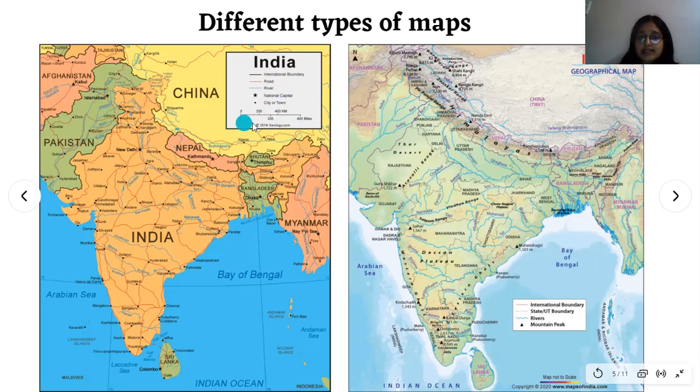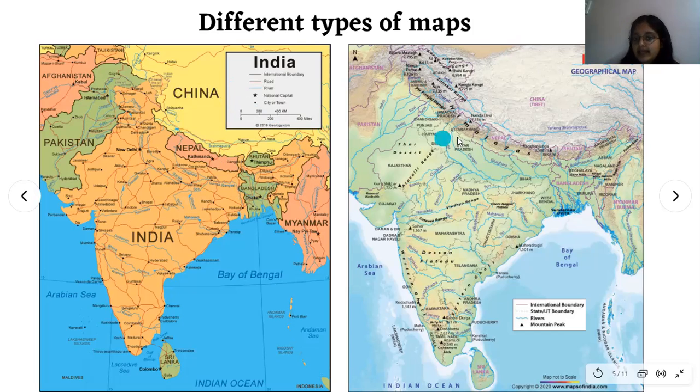And this part is a scale. So in this map, they are showing roads, rivers, different connectivities. For example, from Mumbai, it is connected to Indore, then also connected to Gwalior, Agra, then New Delhi. New Delhi is in a star because it is a national capital. All the dots mean that there are cities. So like that, this left side map shows cities, roads, rivers, etc.